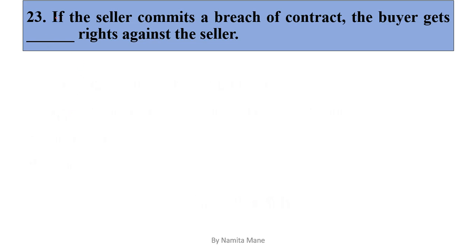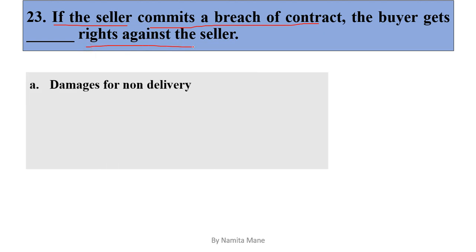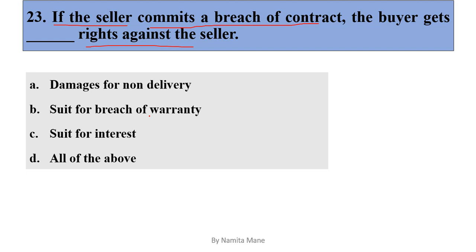Next question. If the seller commits a breach of contract means breaking the contract, the buyer gets the following rights against the seller. Options are: damage of non-delivery, suit for breach of warranty. Option C, suit for interest, or option D, all of the above. So the correct answer for this question is all of the above. If the seller commits a breach of contract, the buyer gets these following rights against the seller.